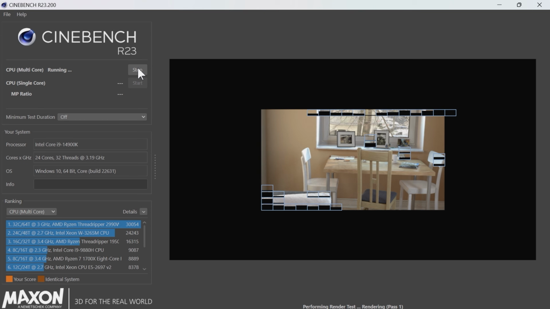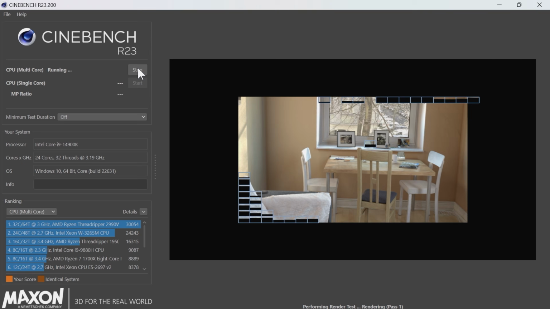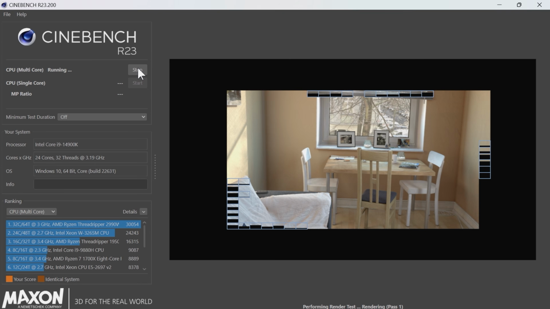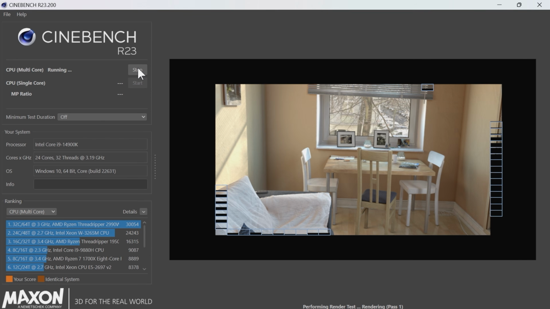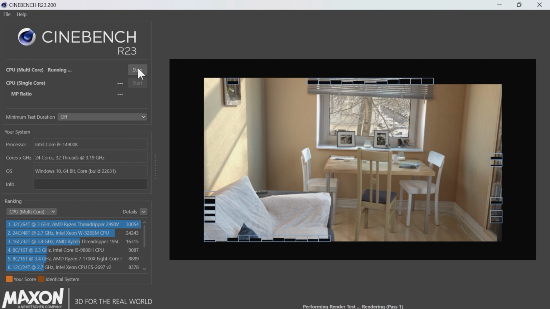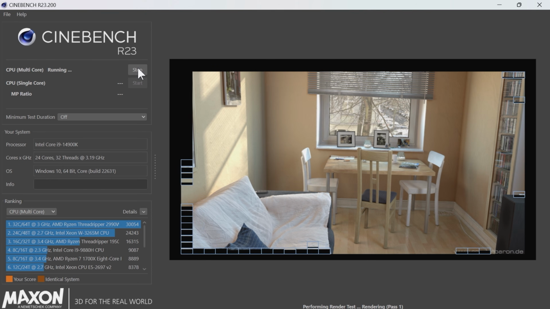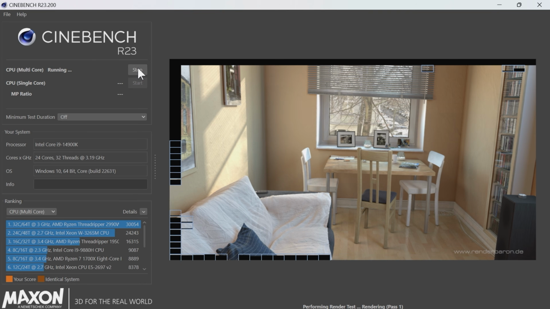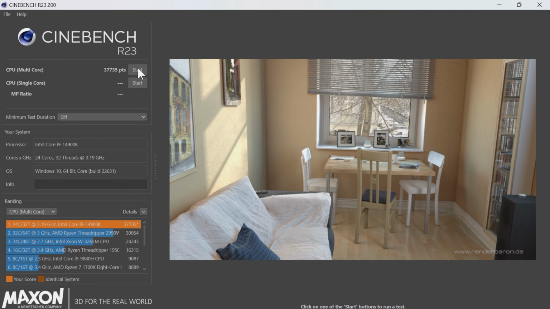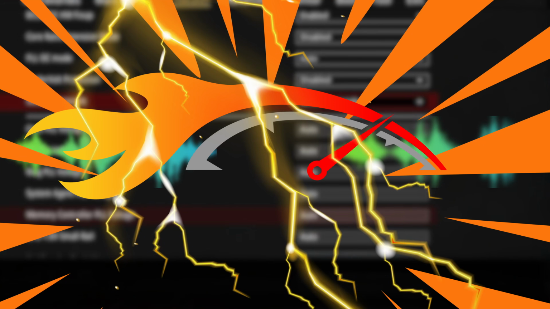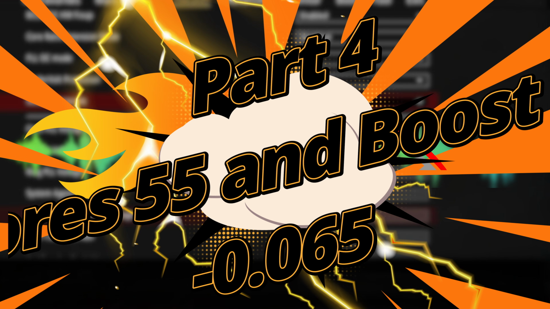Now we're moving on to Cinebench R23. There are a number of other Cinebench tests out there, and people have commented, why don't you use Cinebench R15, for example, or Cinebench 2024? Cinebench R23 is a pretty fast test, and it's a very power hungry test, so if you are going to have problems, you'll find that this potentially won't run or it will show problems very quickly. So as you can see, we're not getting any real gains in terms of performance over the previous profiles that we've created.